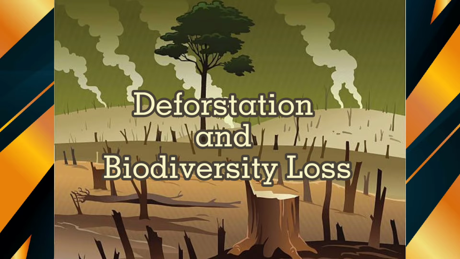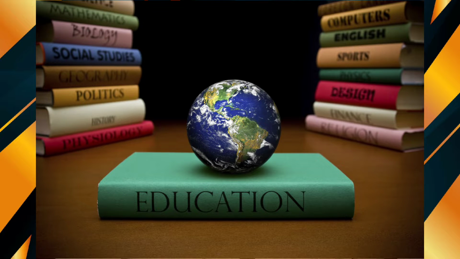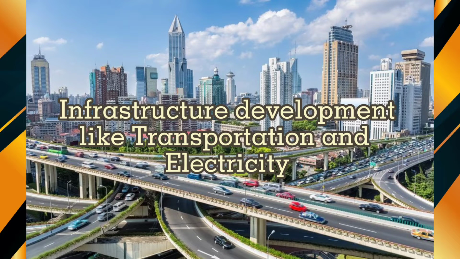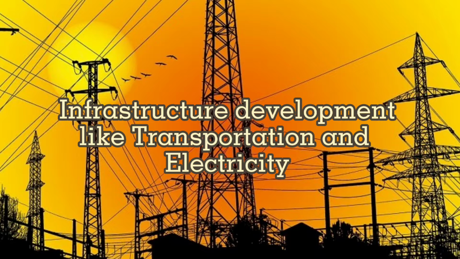There is a weighing problem. The SDGs include 3 different kinds of indicators. Some focus on ecological impacts like deforestation and biodiversity loss. Some focus on social development like education and hunger. And some focus on infrastructure development like transportation and electricity.